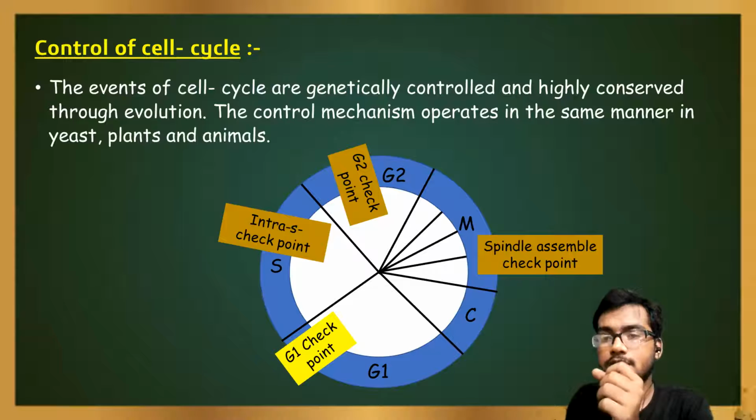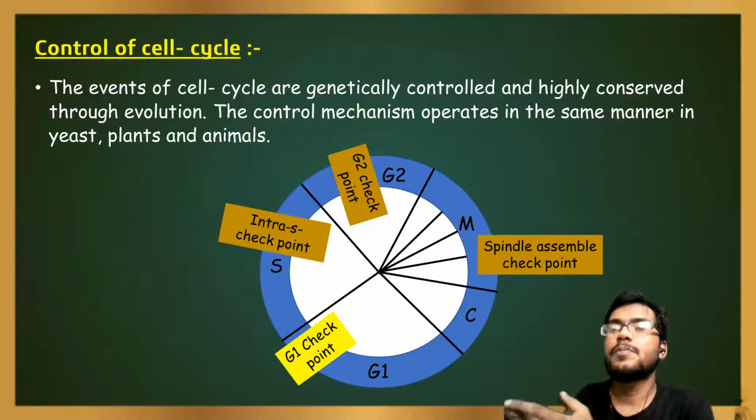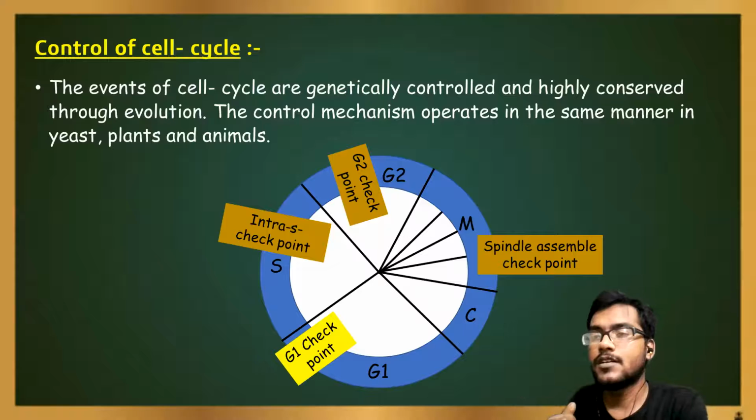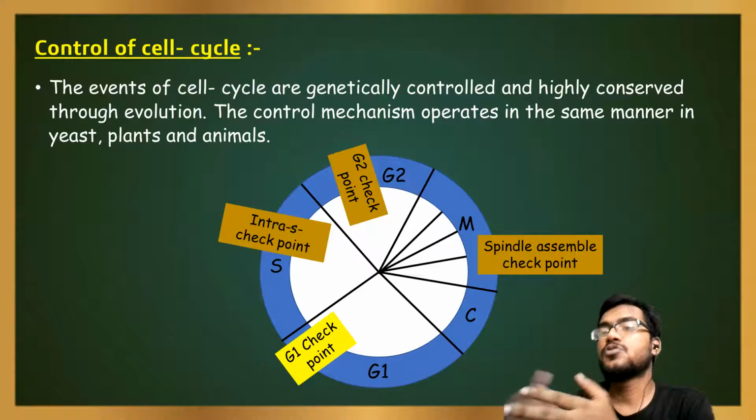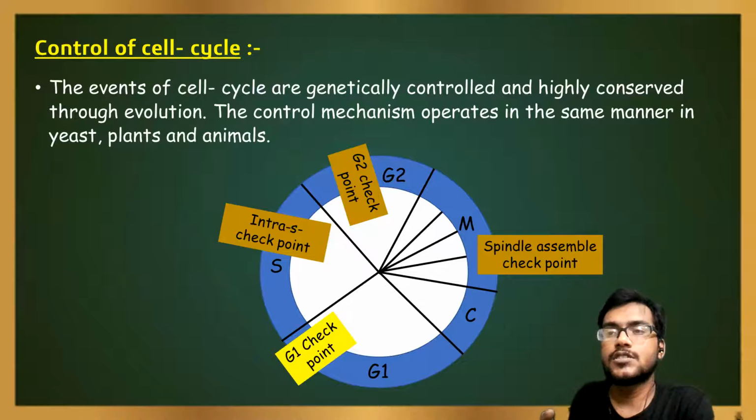For the proper functioning of the cell cycle, it should be managed in a sequential manner. Otherwise, the cell would develop into a tumor cell or cancerous cell. For their control, there are a number of checkpoints. There are mainly four checkpoints involved in the cell cycle. First is the G1 checkpoint, which is present just at the start of the S phase. Then the intra-S checkpoint, then the G2 checkpoint, then the spindle assembly checkpoint.